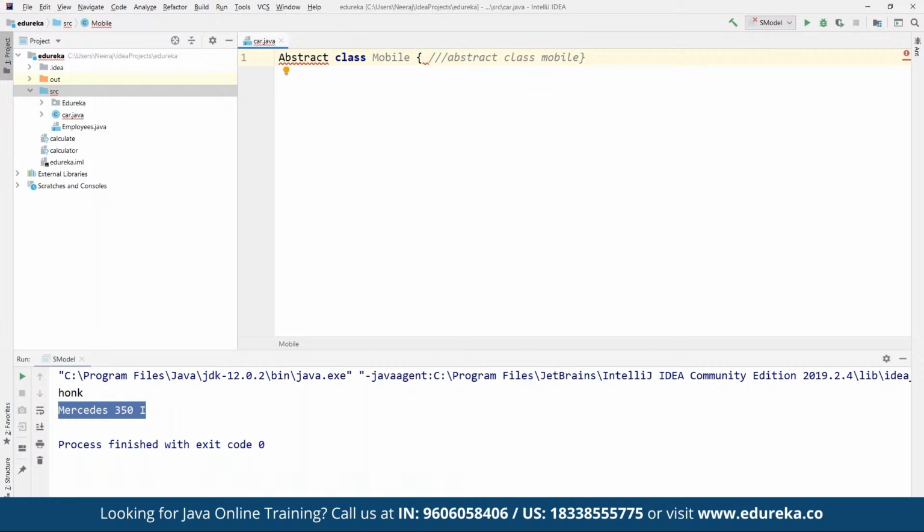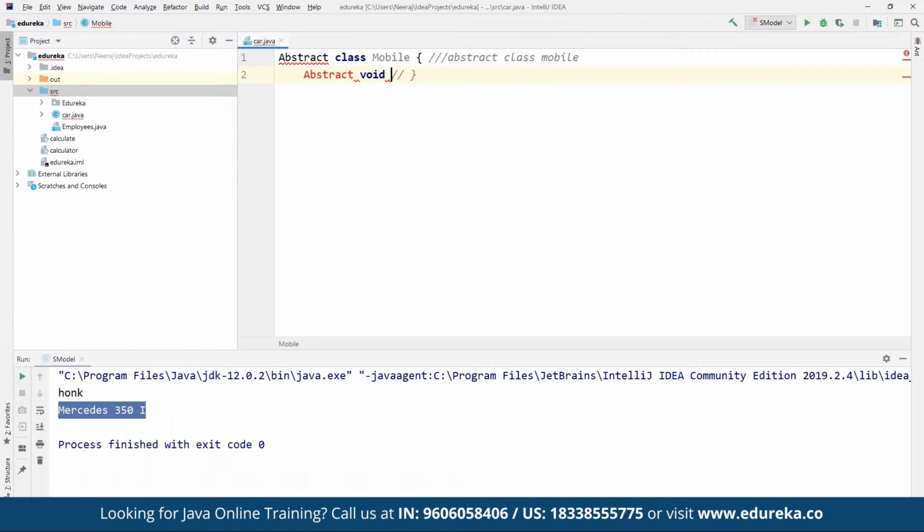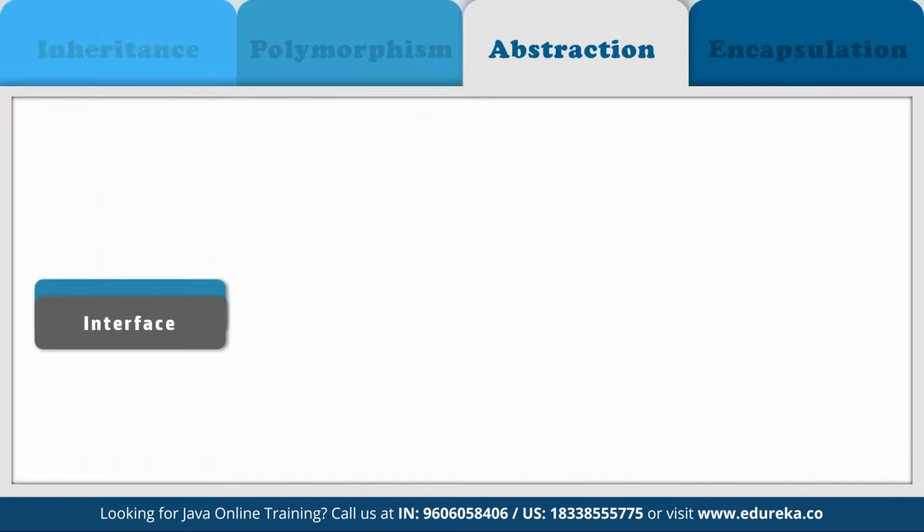Within this, we can define an abstract void run method. This is the same abstract method that we are going to define here as a part of a simple abstract method. And then we are going to see the implementation for it in the next few minutes. Before we do that, let's also discuss interface so we can combine them together.